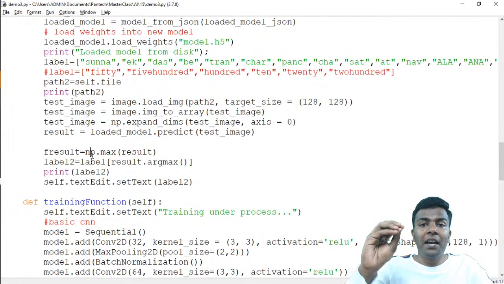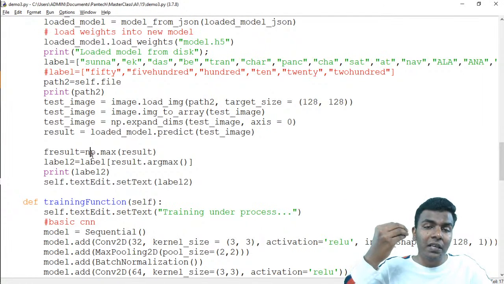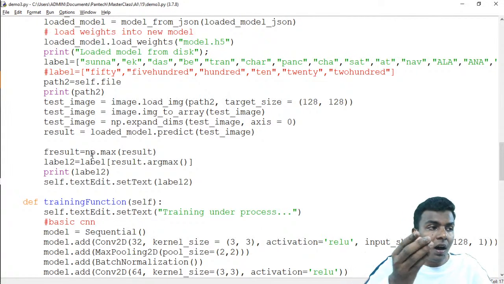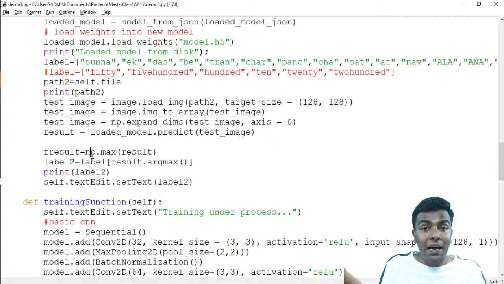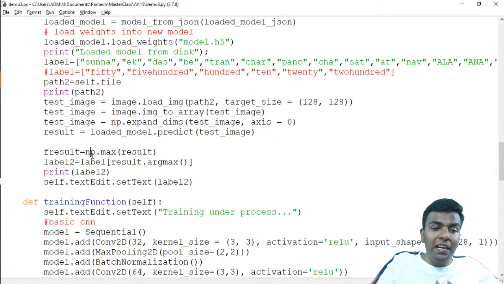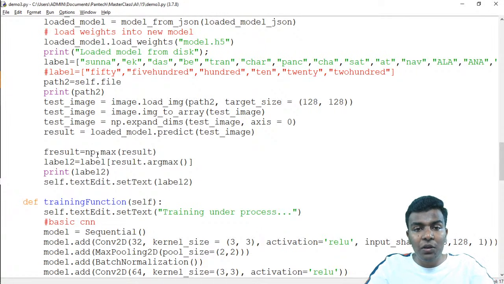On that 45 data, each and every position is going to return values like 0.9, 0.3, 0.4, 0.5, 0.99. From that we need to identify in which position we are getting the maximum value. To identify that, in the array you can use np.max of result, which will give you the maximum value.